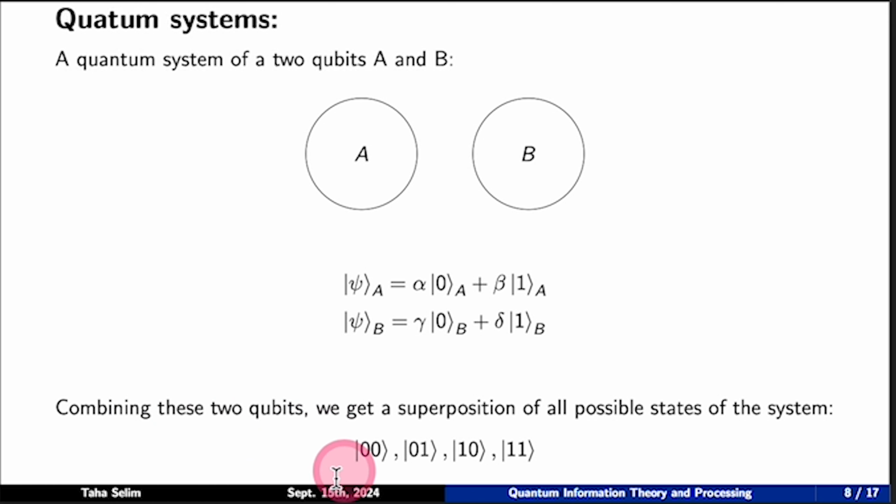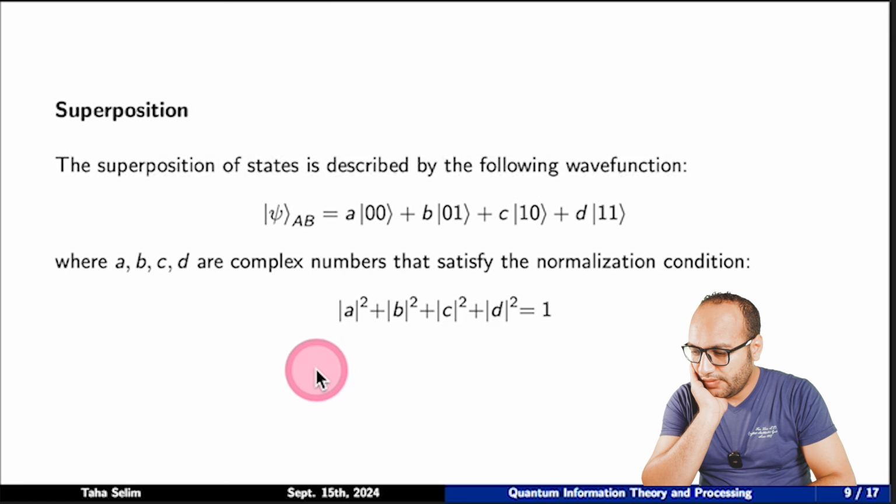We can have a configuration where both qubits are 0, 0, or the first, A, is 0 and B is 1, or A is 1 and B is 0, or both of them are 1s. Then we can describe the superposition of the states of this 2-qubit quantum computer by the following wave function. We have a combined psi of AB that's equal to A|00> plus B|01> plus C|10> plus D|11>.